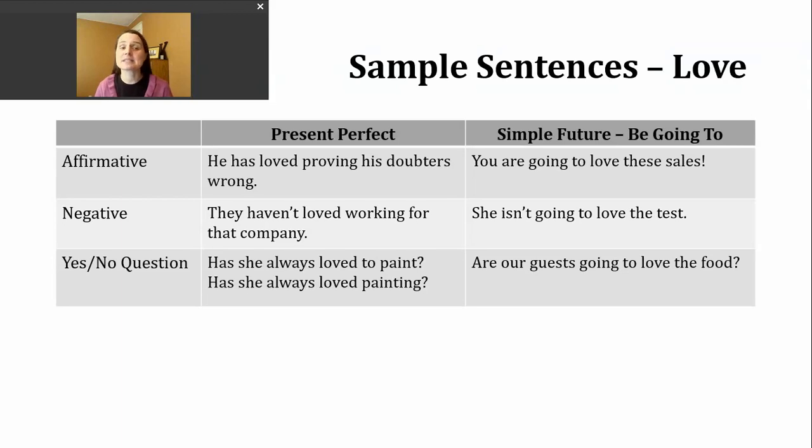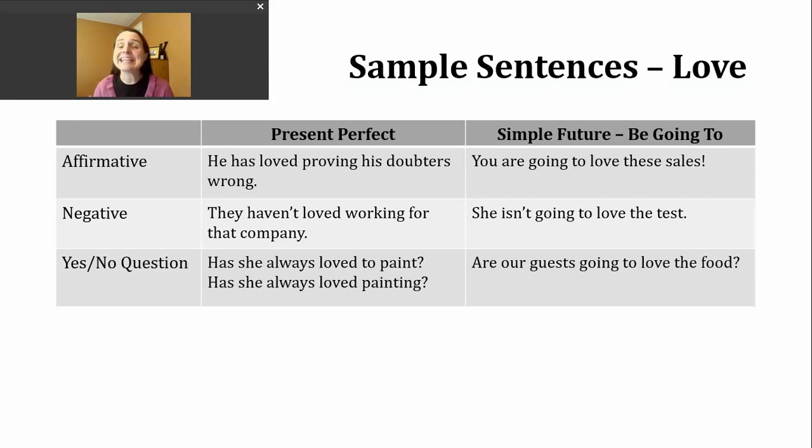Here's an example sentence. He has loved proving his doubters wrong. I saw this sentence in an article about a particular athlete who felt that his abilities were questioned. Many people said, like, oh, he's not that good. He won't have that long of a career. And at various points in time, he has proved these critics or people who doubted his ability wrong.